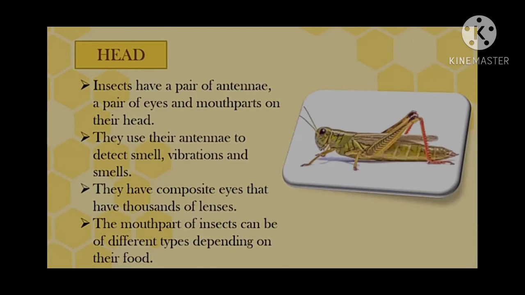The mouth parts of insects can be of different types depending on their food. Many insects like grasshoppers and beetles have chewing type of mouth parts. Some others like butterflies and moths have sucking type of mouth parts.